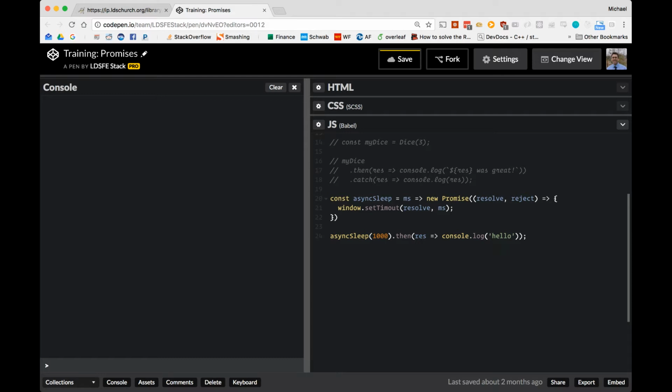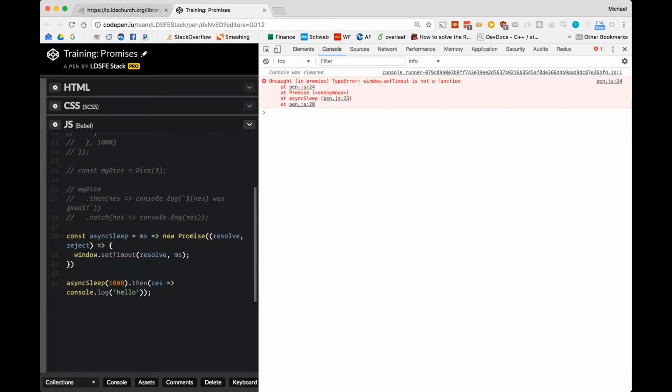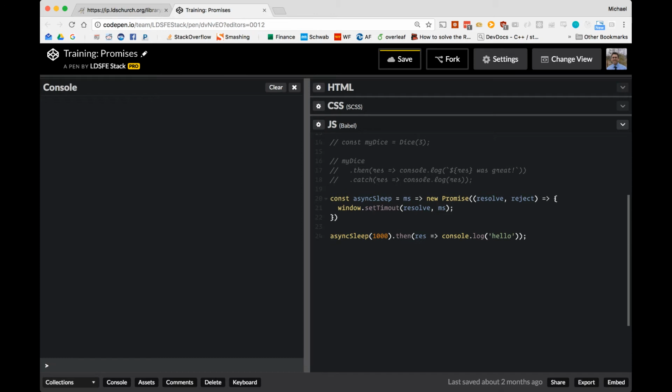All right, I didn't get the console logged as I would expect, so let's go ahead and see what happened. Set timeout is not a function. I wonder why. Let's go ahead and change this to setTimeout. There we go. So we have this promise-based timeout now called asyncSleep, and it waited for 1 second, and when it was finished, then we did this operation.